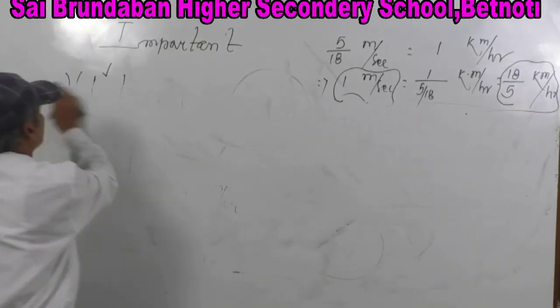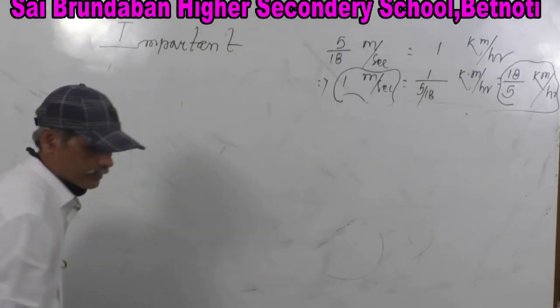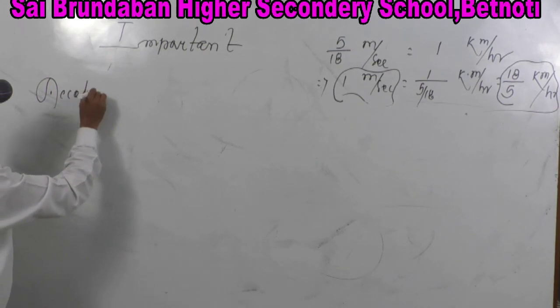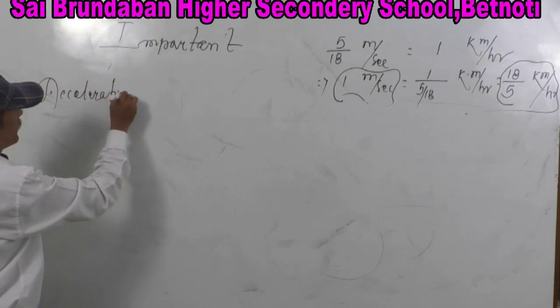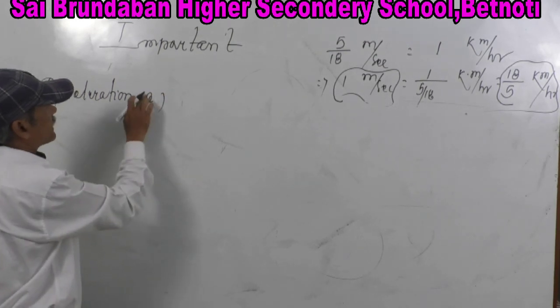Let us come to acceleration. Acceleration, its symbolic representation is A. No doubt it is a derived quantity.